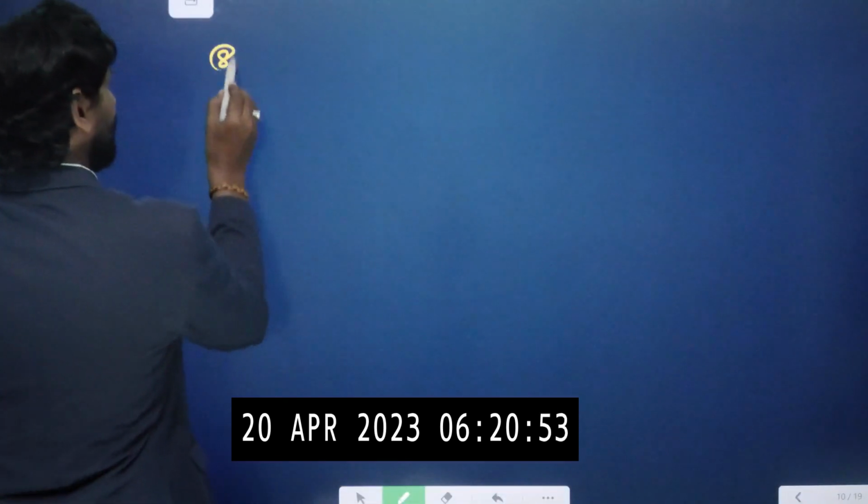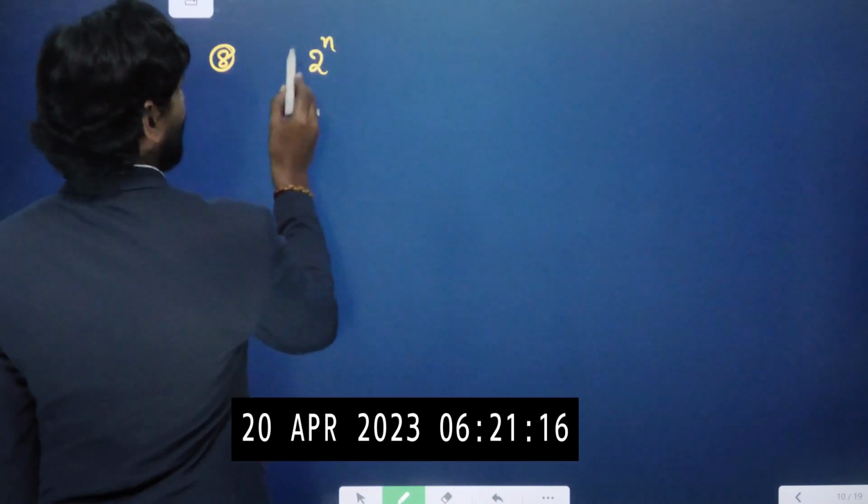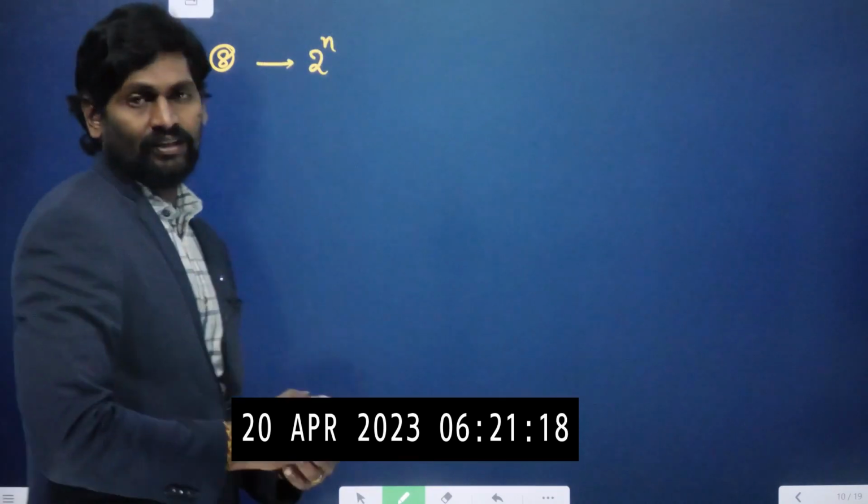Now, question number 8. If n coins are tossed simultaneously, n coins, coin means 2 power n formula, n coins means 2 power n only. The probability of getting head an odd number of times. So when a coin is tossing, the number of chances is 2 power n. In the 2 power n, how many number of times head is appearing?